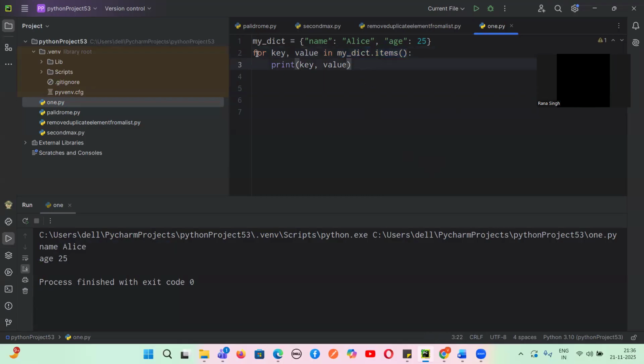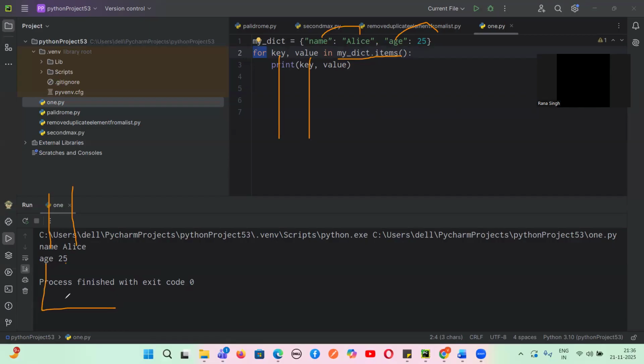This is a for loop. Again, I will teach you for loop. As of now, it will iterate each and every element. So what is happening here is my_dict.items is giving all the key value pairs. Now I want to print the key and then the corresponding value. So here the key is name and value is Alice. Another key is age, another value is 25. So what will happen? Name Alice, age 25, this key value is getting printed. See the output. This is the output. Yes or no, guys? Any doubt, guys?